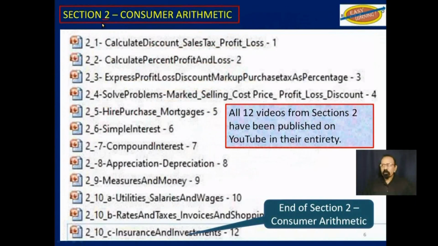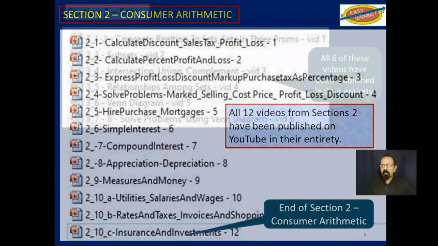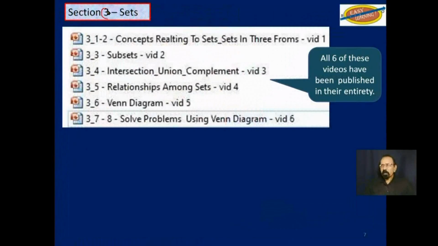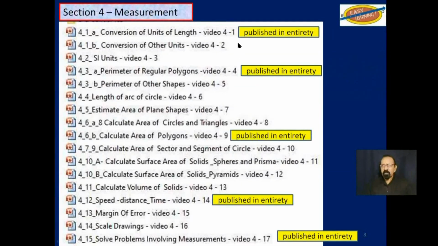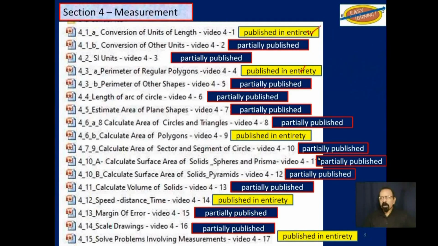Section 2, consumer arithmetic, all 12 of those videos have been published on YouTube in their entirety. Section 3, all 6 of these videos have been published on YouTube in their entirety. Section 4, some of these have been published in their entirety, the others only partially.